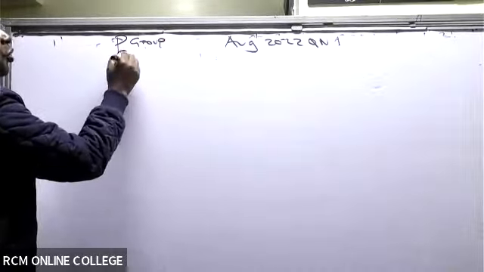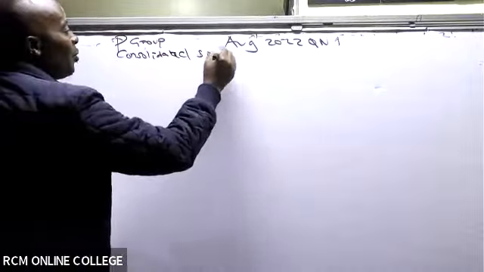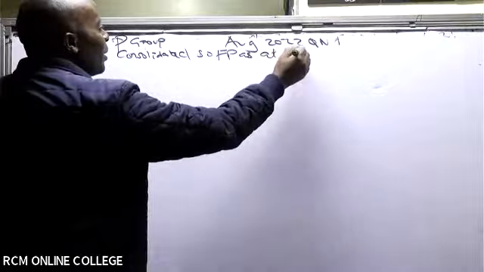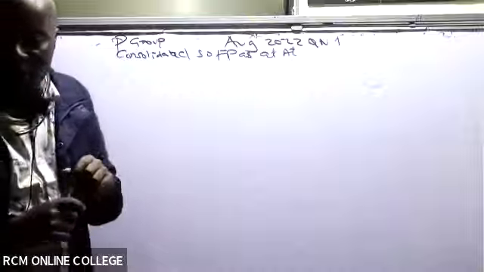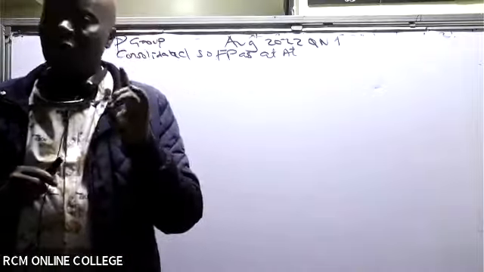P group consolidated statement of financial position as at which date here? Please look at the financial statements provided. They are dated there.